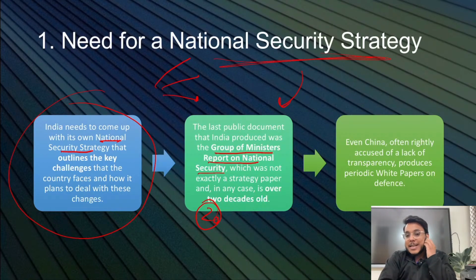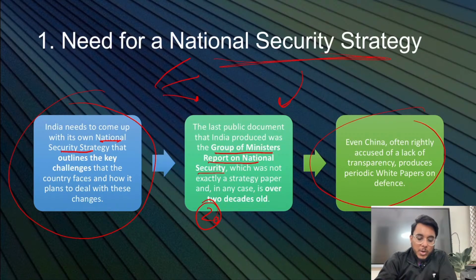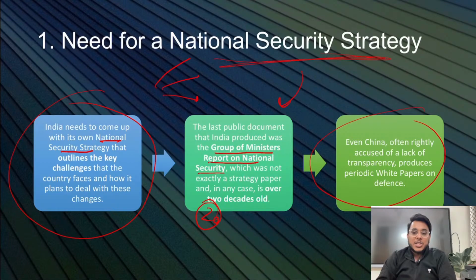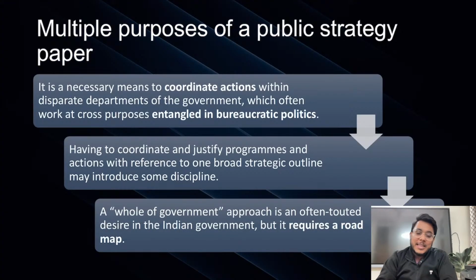Now, basically, guys, China is often criticized for not maintaining transparency. They have a lot of opaqueness. But even China, from time to time, publishes white papers on defense. And in these white papers on defense, China specifically states what its public strategy is with respect to defense purposes. That is something that has happened.